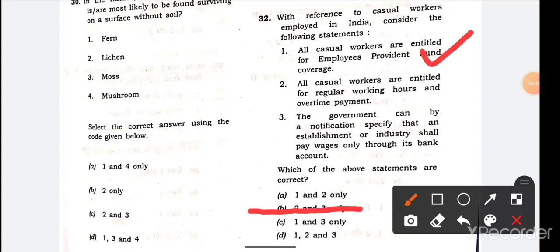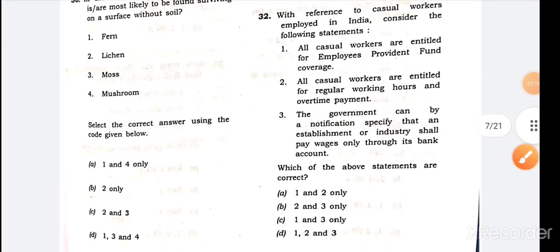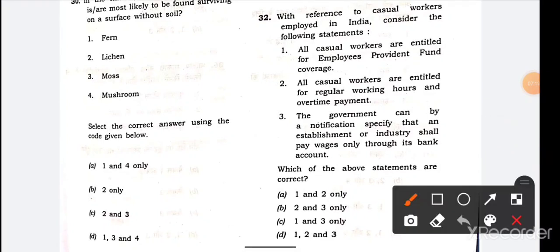Regarding statement 2, all casual workers, the word all, I am not sure about this statement: all casual workers entitled to regular working hours and overtime working. We are a bit confused about this statement. As of now, we will consider this statement as wrong, and the right answer will be option C, 1 and 3. Regarding statement 2, we will confirm in the comment section later. You can also comment about this in the comment section, because statement 1 is the right answer, absolutely no question about this one.